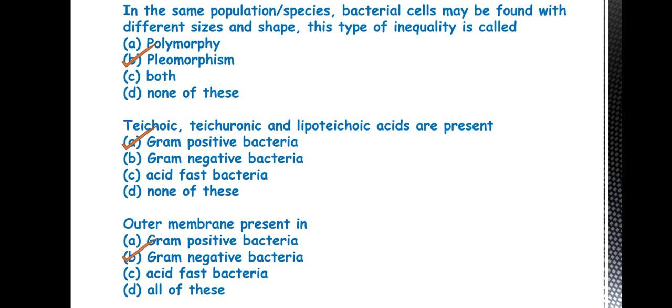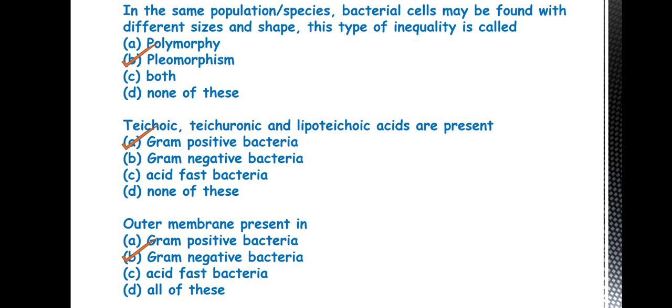Then next one is, outer membrane present in. So the answer is gram-negative bacteria. In gram-positive bacteria, only the cell membrane and a cell wall are present, whereas in gram-negative bacteria, the cell membrane is there, then exterior to the cell membrane the cell wall is there, then external to this cell wall, the outer membrane is there.